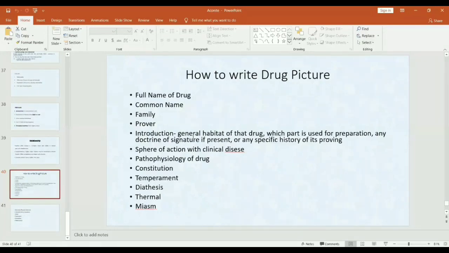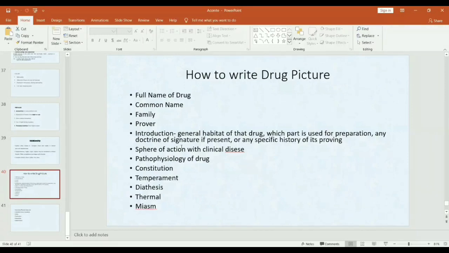So points for drug picture. First, you have to write full name of the drug, means Aconitum napellus. Don't write only aconite. Full name Aconitum napellus. Then what is its common name? Means in aconite there is monk's hood. Family. Family of aconite is Ranunculaceae. Brewer. Brewer is Dr. Hahnemann.